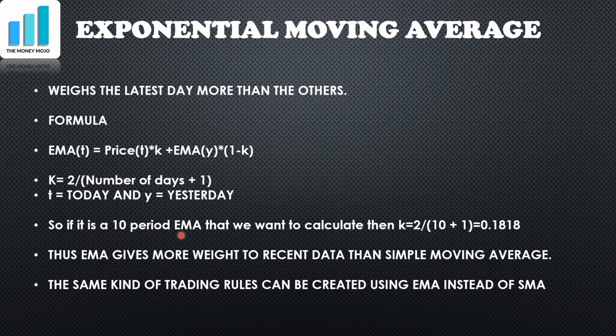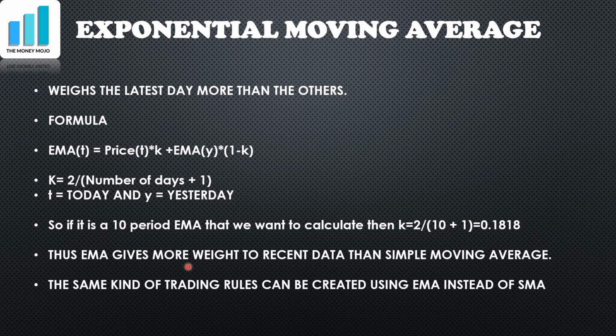So if it's a 10 period moving average that we are calculating, then K is equal to 2 divided by 11, which is 0.1818. So let's come back here. EMA today is equal to price today into 0.1818 plus EMA of yesterday, which we have already calculated, into 1 minus 0.1818. So what we therefore have is that exponential moving average gives more weight to recent data than the simple moving average. That is very clear, because in a simple moving average, today's price will be given 10% weight.